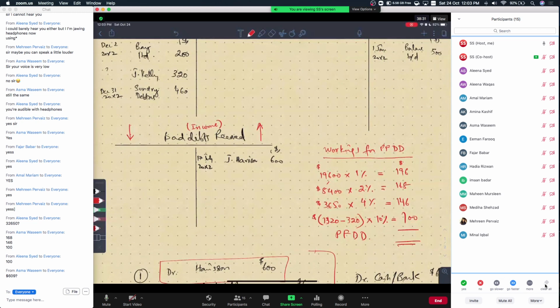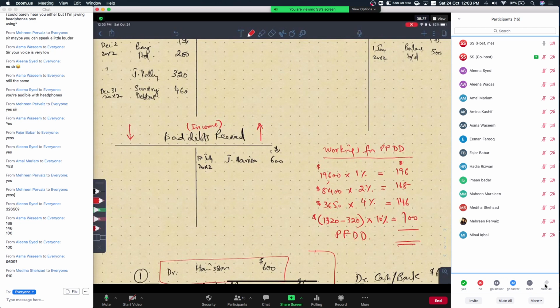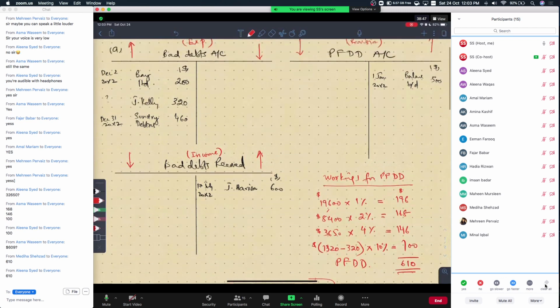609, Asma? 609 नहीं होगा क्योंकि round value आ रही 610. Yes, Nadia. Thank you, Asma. 610. $610 is the provision for doubtful debts for the current year.